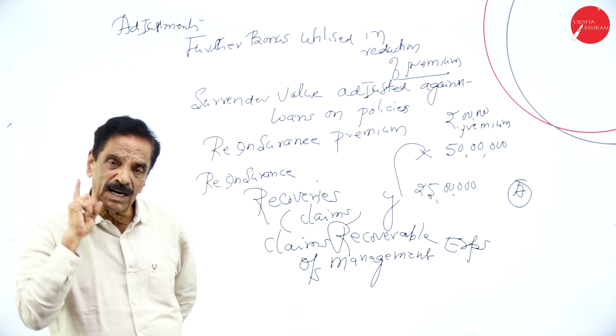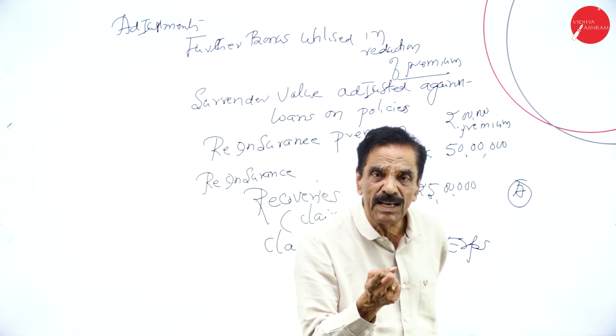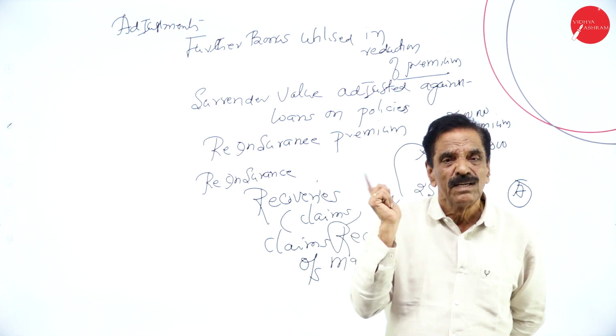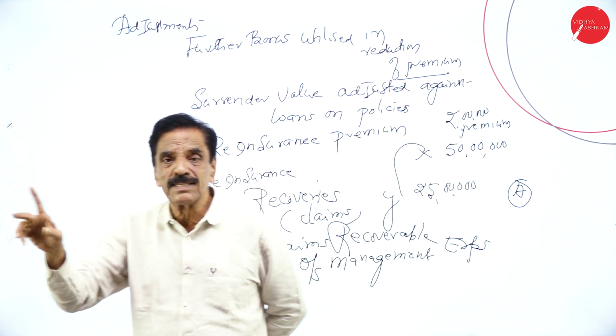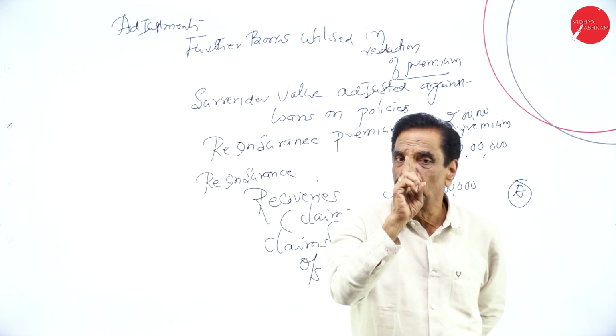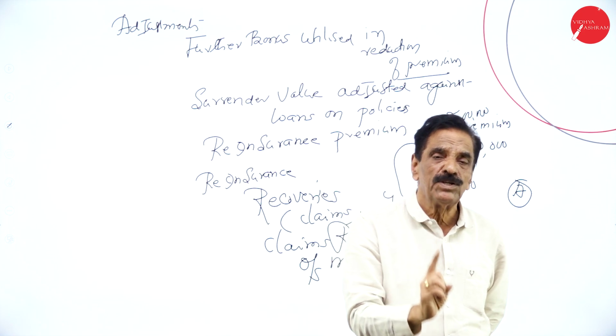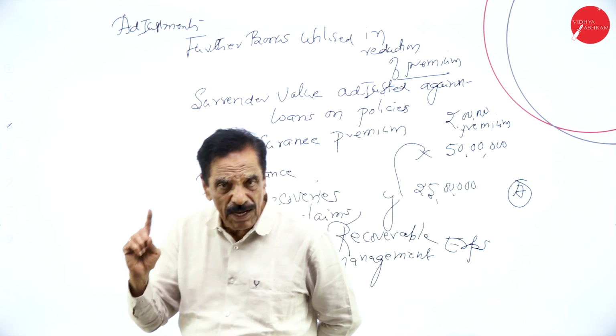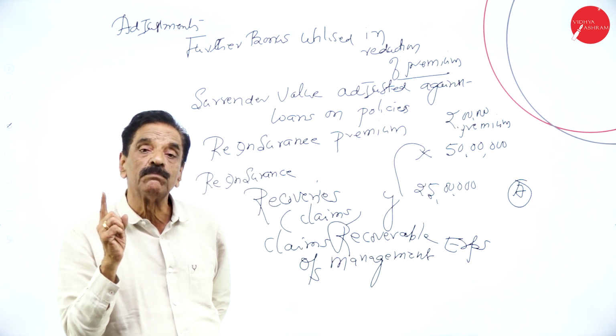Schedule number 12, current asset. Schedule number 13, current liabilities. Schedule number 14, provision. Schedule number 15, miscellaneous expenses and losses. Revenue account: premium, schedule number 1; commission, schedule number 2; operating expenses, schedule number 3; benefit paid, schedule number 4.